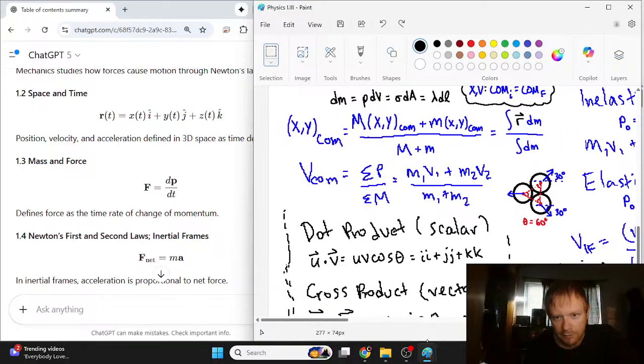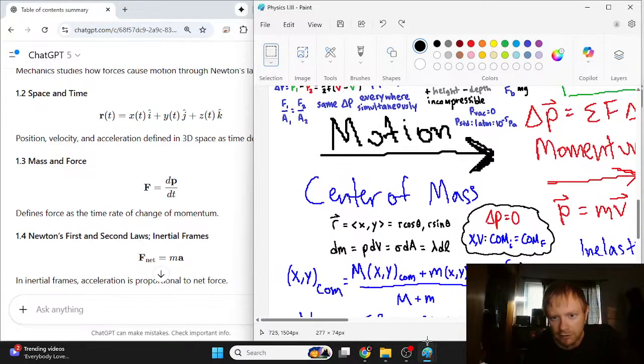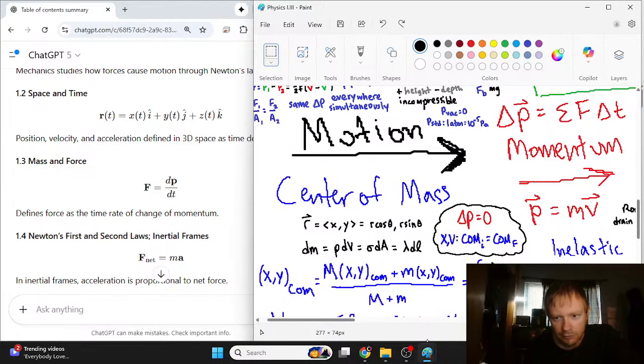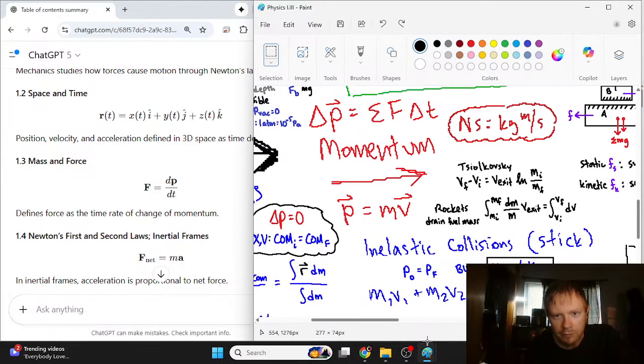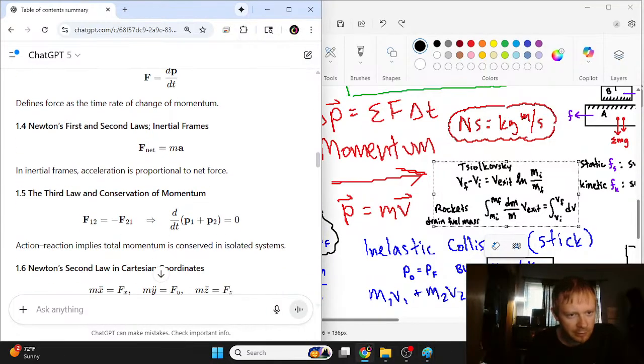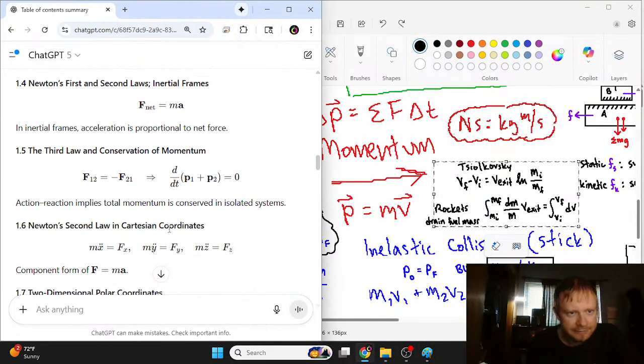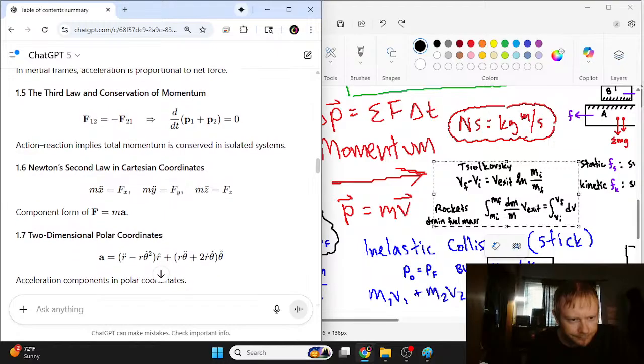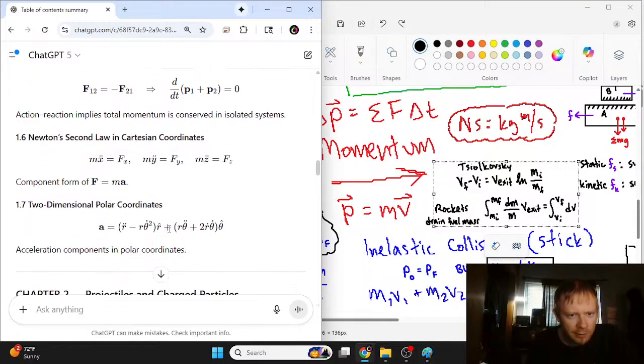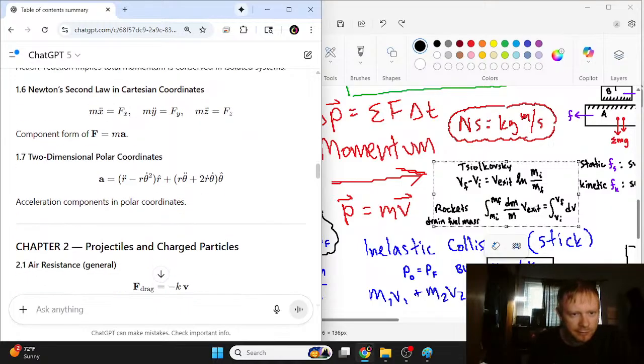It's a messy little chart I have here, so bear with me. The momentum is just mass times velocity, and we like to think about the rocket stuff and how the momentum changes for rockets, but we'll think about that a little bit later. We already discussed the conservation laws, and sometimes we have to break apart the forces into three components. You can see we could break it up into the x, y, and z components.